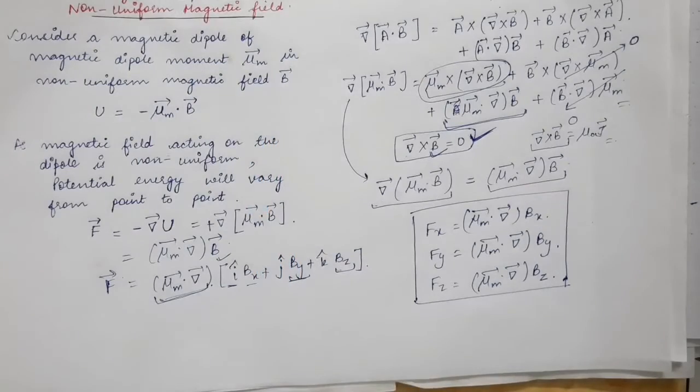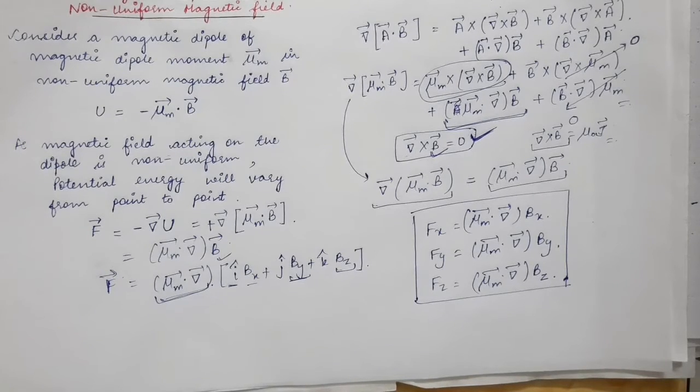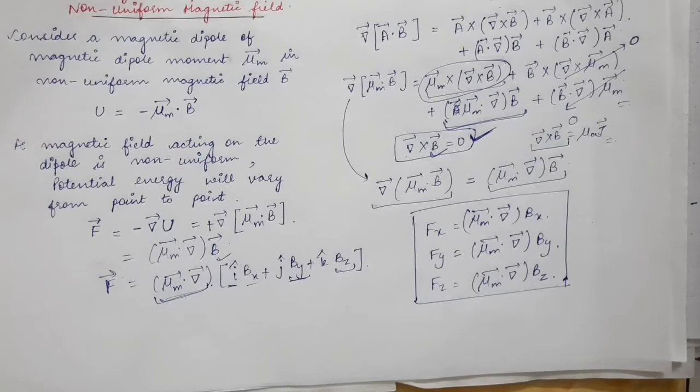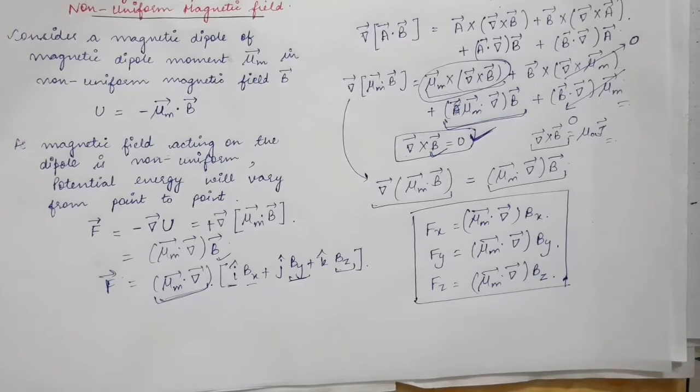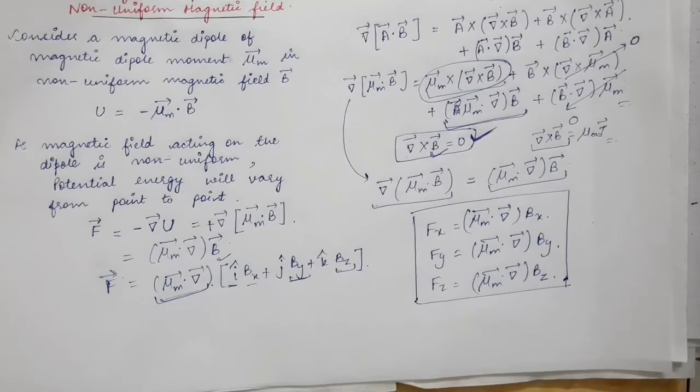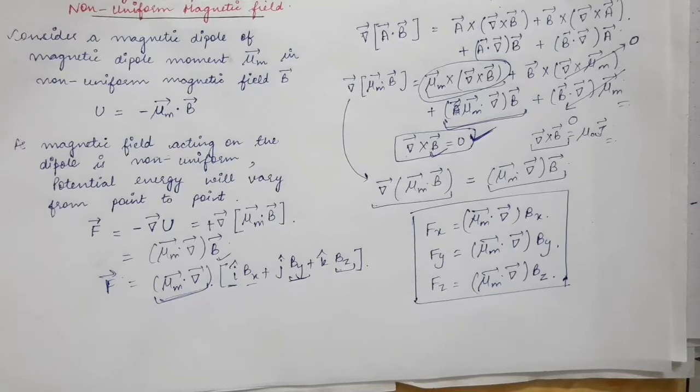Now, as we have seen in the previous lecture, the torque that acts on the magnetic dipole tends to turn the dipole in the direction of the magnetic field, means it tries to turn the dipole to the situation when potential energy is minimum.